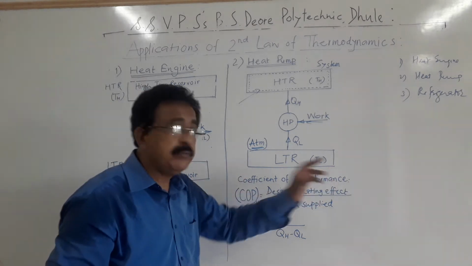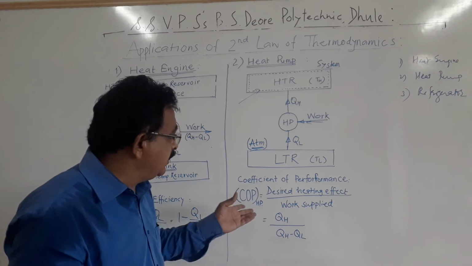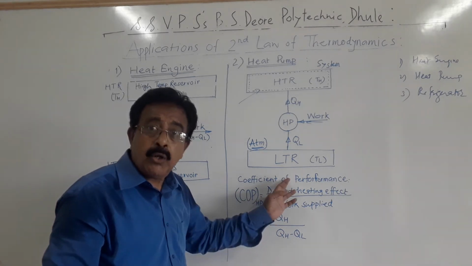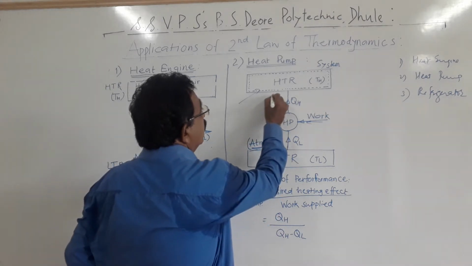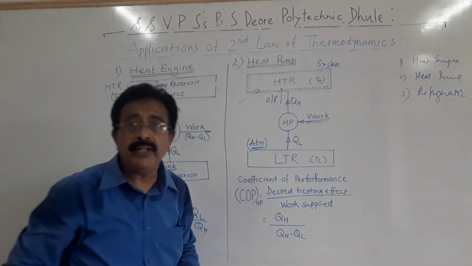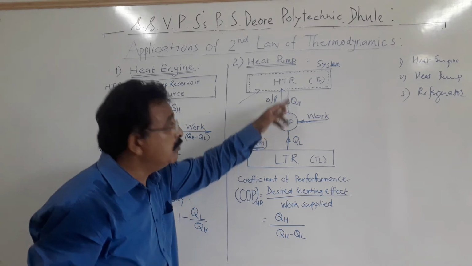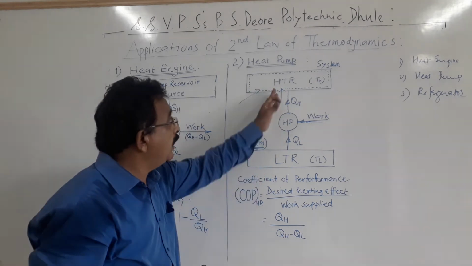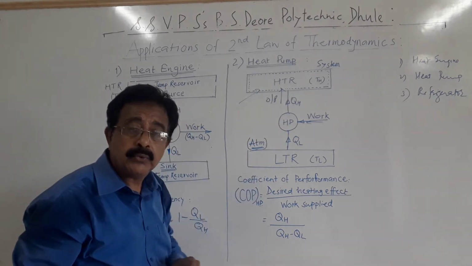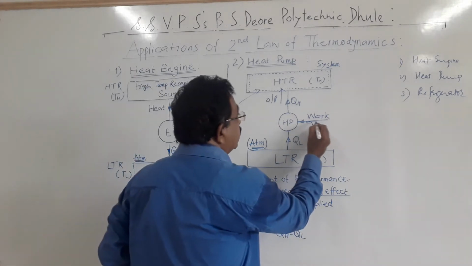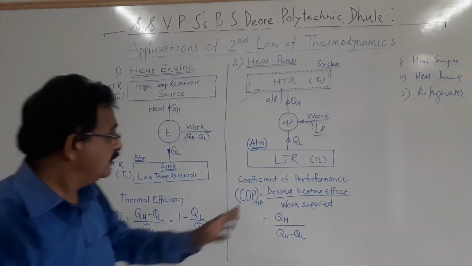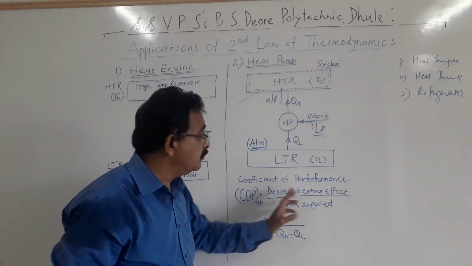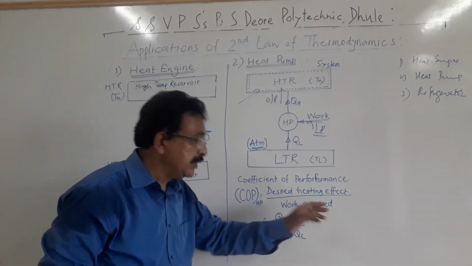Now what is meant by COP? It is definitely the performance, output upon input. What is the output? This is the output: heating effect. How much heat is delivered to that system? That is the output. And what is the input? This work is the input. The COP of heat pump is equal to desired heating effect upon work supply.